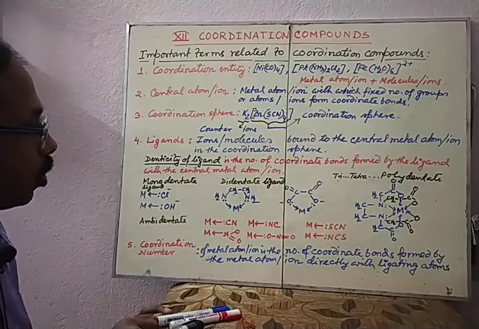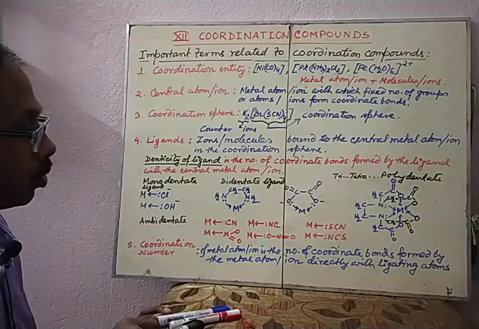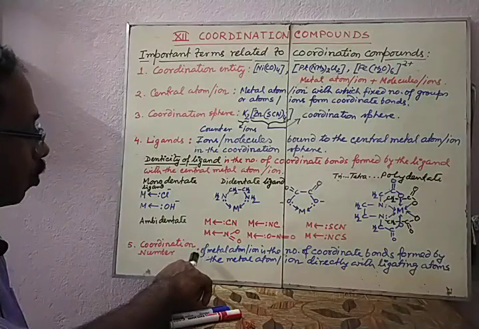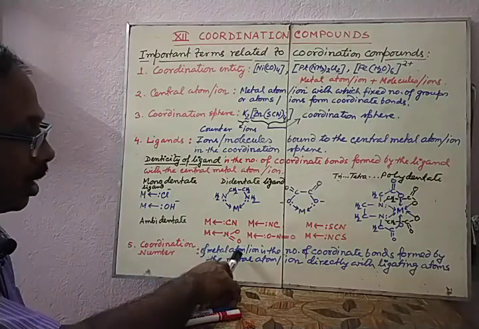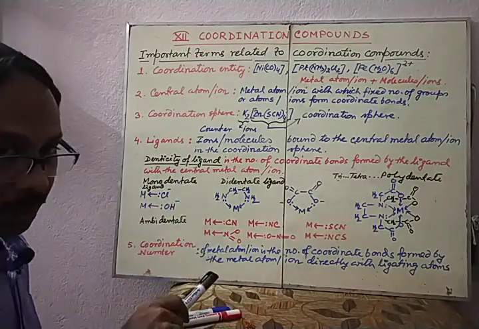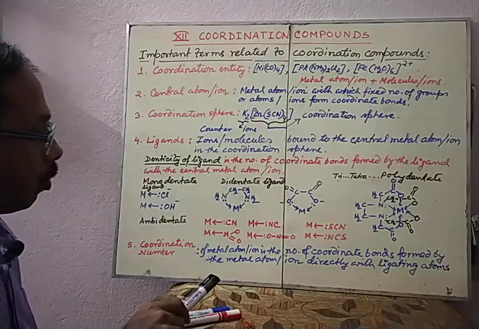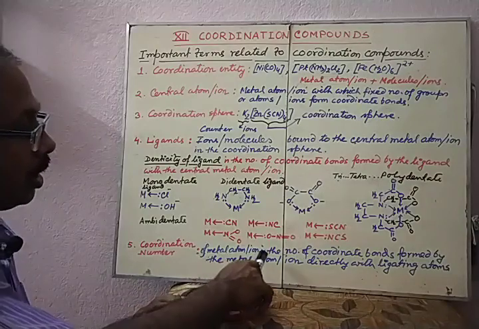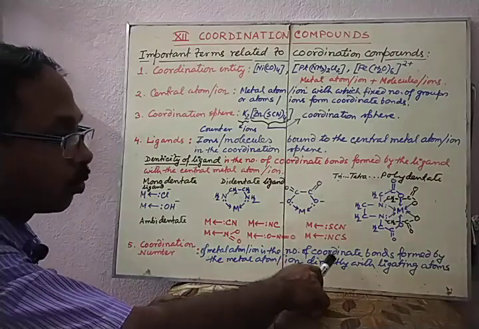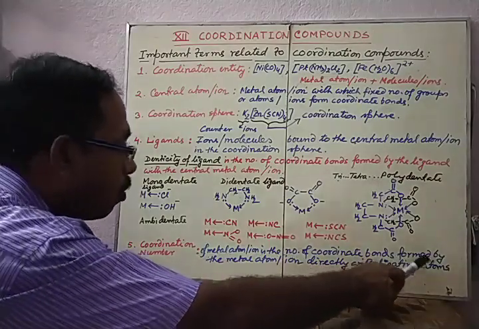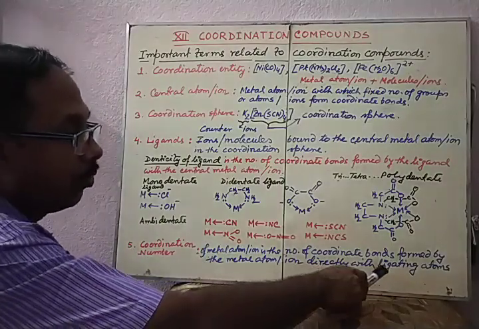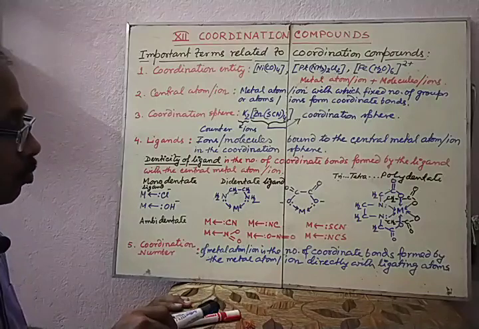What is called coordination number? Now coordination number is nothing but the secondary valence. That means the coordination number of the central metal atom or ion of the complex is the number of coordinate bonds formed by the metal atom or ion directly with ligating atoms.